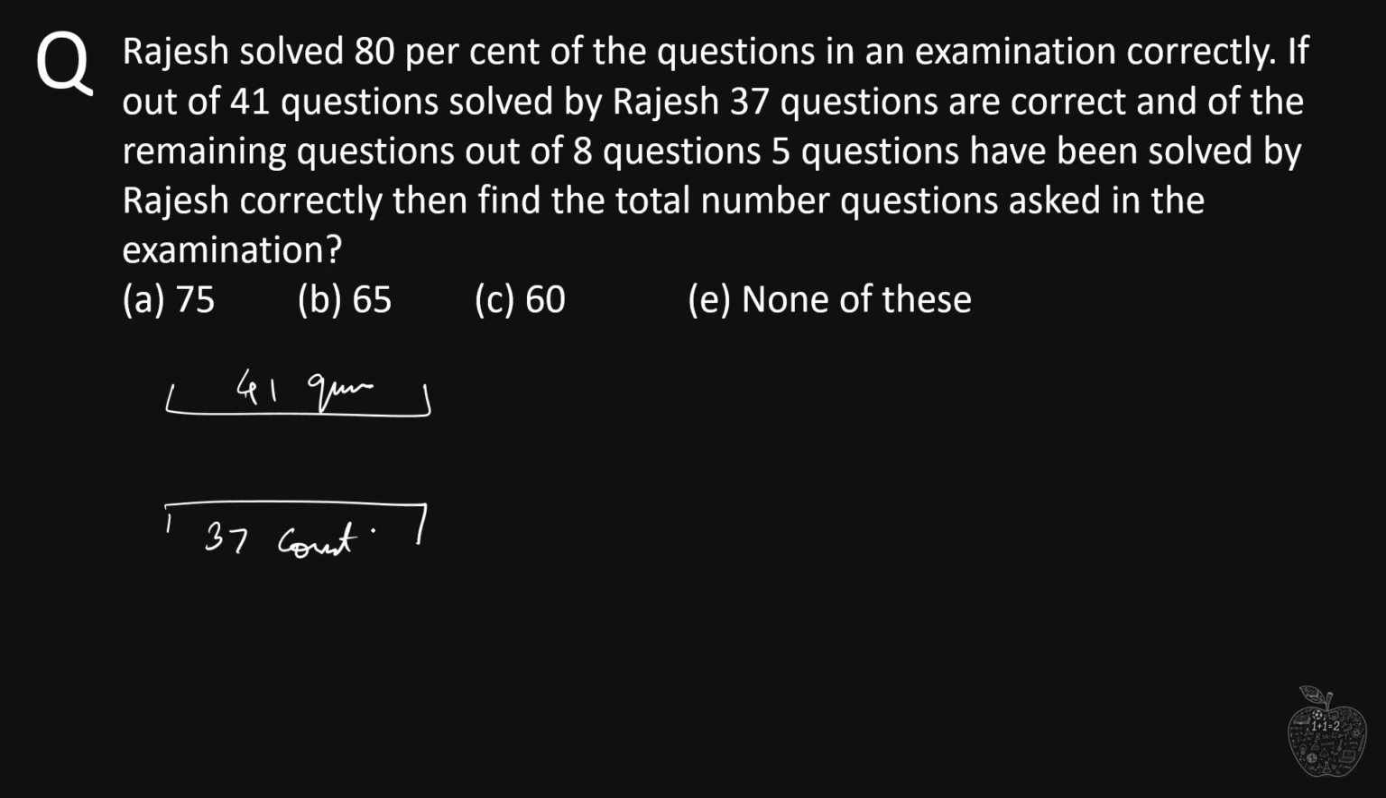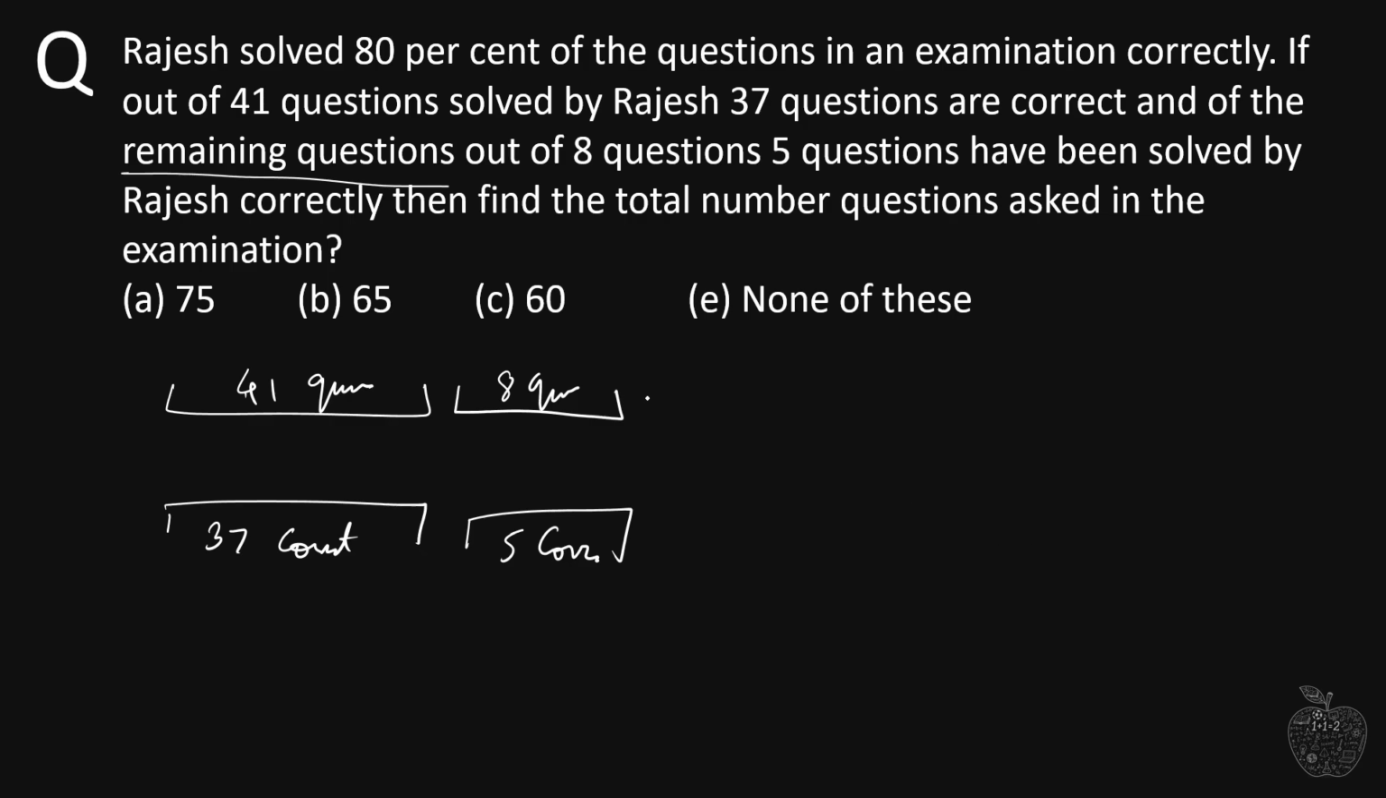Moving forward, of the remaining questions, we don't know how many questions are remaining. It is just given that out of 8 questions, 5 questions have been solved by Rajesh correctly. So out of every 8 questions, if he solves 8 questions, 5 are solved correctly. We don't know how many are remaining.